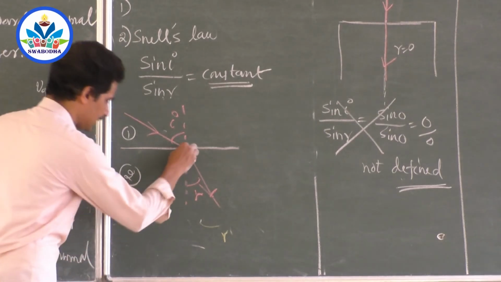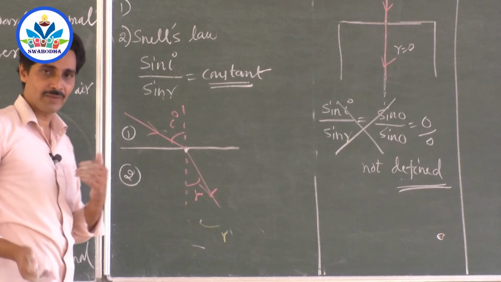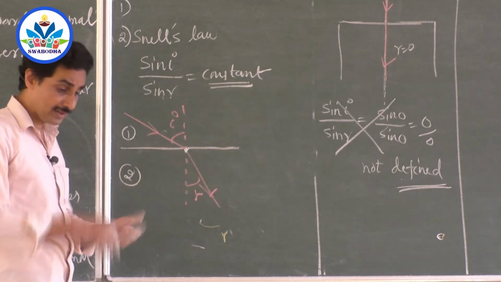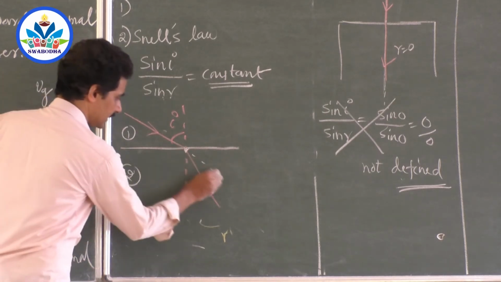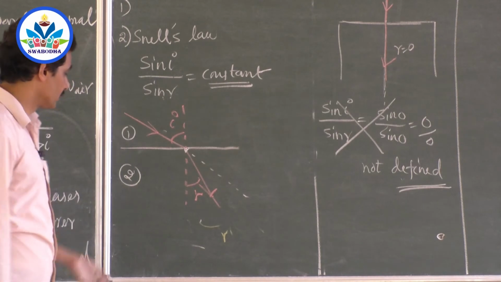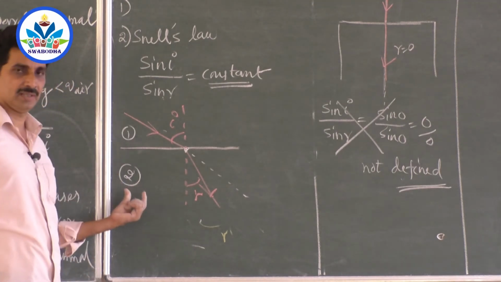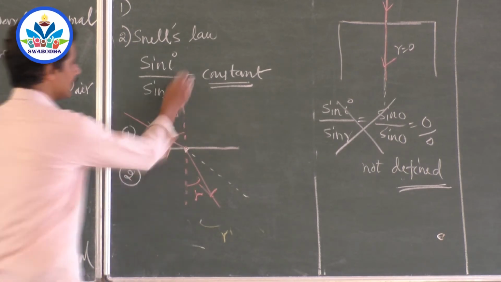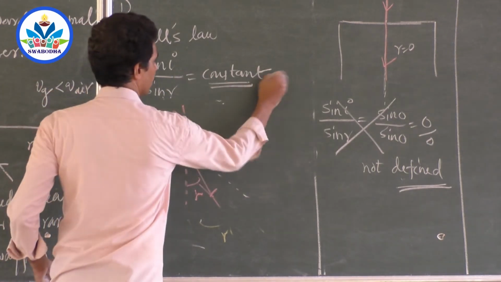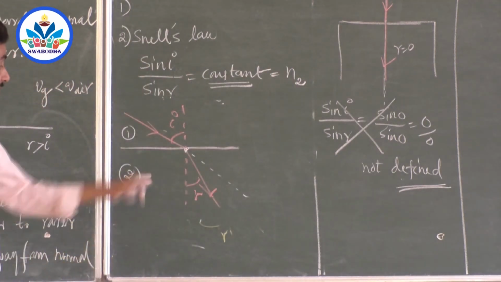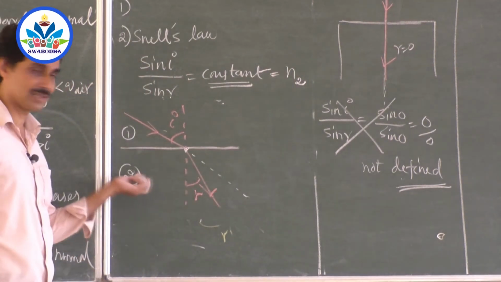As soon as it enters the second medium. From where has the velocity started decreasing? As soon as it enters the second medium. From where has the bending started? Instead of traveling in the original direction, it bends just when it enters the second medium. So the second medium is important here. Here the refraction has started. So this constant is called the refractive index of the second medium. It is the index number which refers to the second medium.